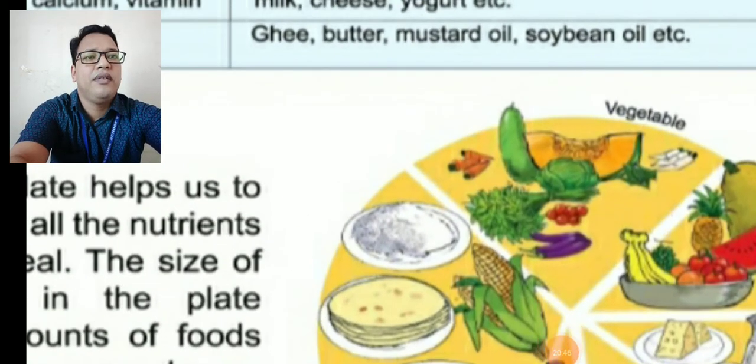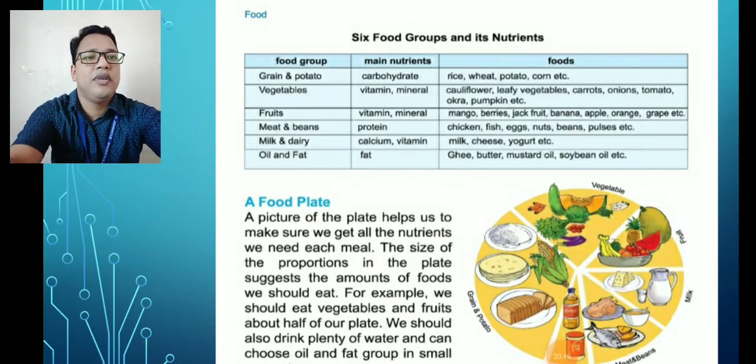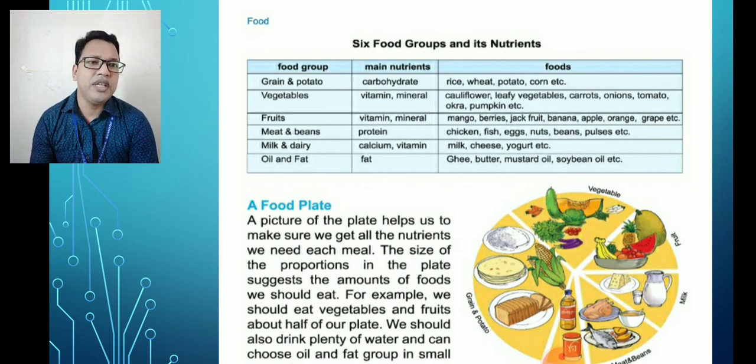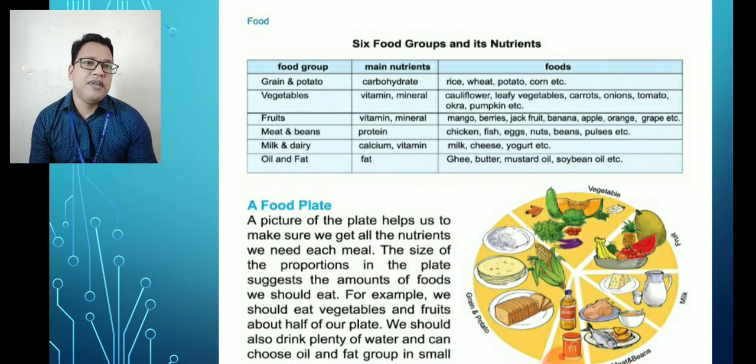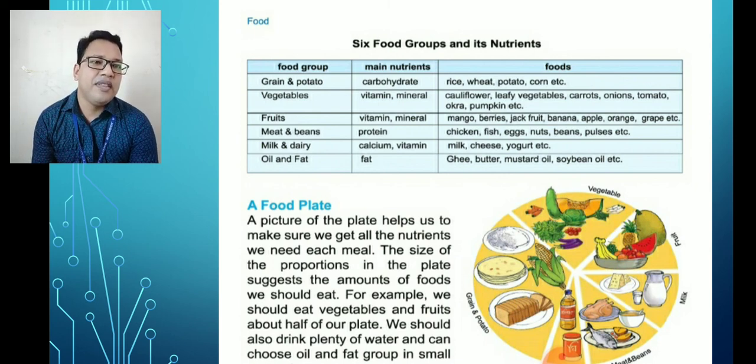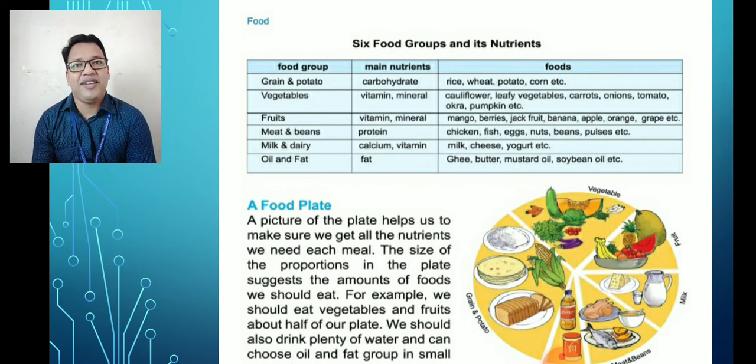Students, look, this is the food plate. We should eat grain and potato, almost half of our plate, and then we should eat vegetables. The second biggest portion should be vegetables. Then we should eat meat and beans. Then we should eat fruits. Then milk. We should eat very little oil and fat, otherwise we will become very fatty.